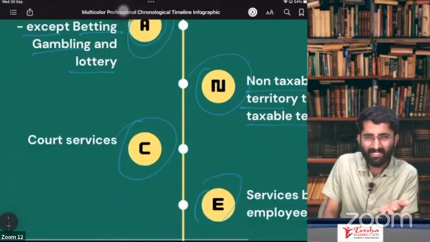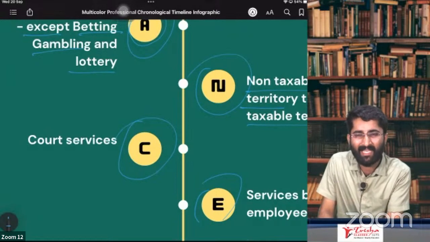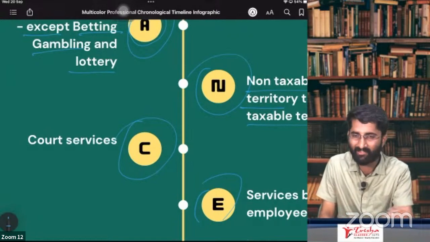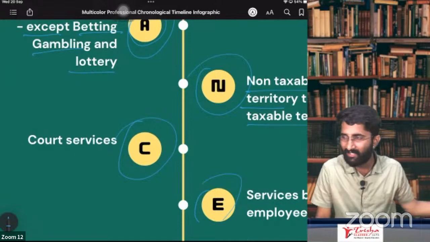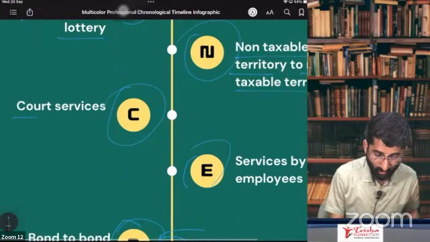Next one, why? Because it has not entered India. If it is not entering India, what does India have to do with it? Nothing. So for goods from one country to another country which are not entering India, there is no GST on this. Next one is court services.